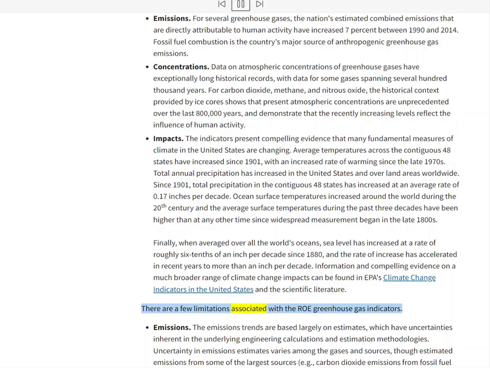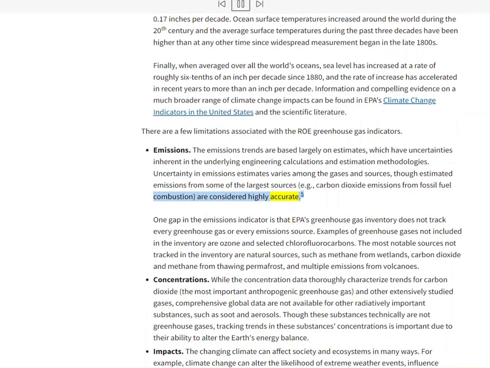There are a few limitations associated with the ROE greenhouse gas indicators. Emissions. The emissions trends are based largely on estimates, which have uncertainties inherent in the underlying engineering calculations and estimation methodologies. Uncertainty in emissions estimates varies among the gases and sources, though estimated emissions from some of the largest sources, for example carbon dioxide emissions from fossil fuel combustion, are considered highly accurate.